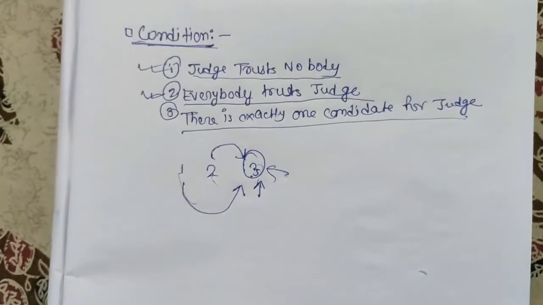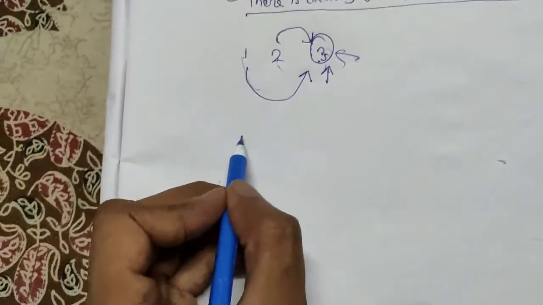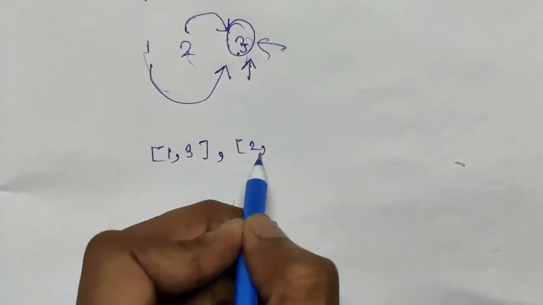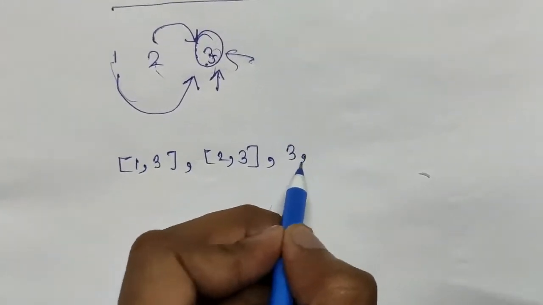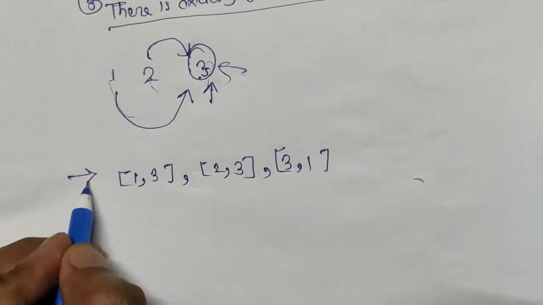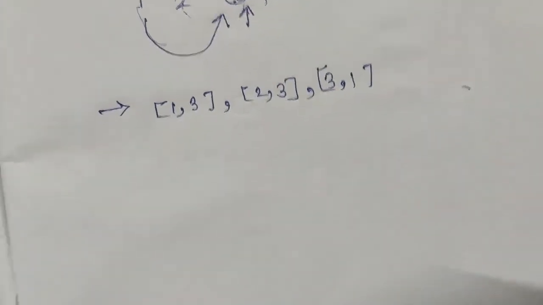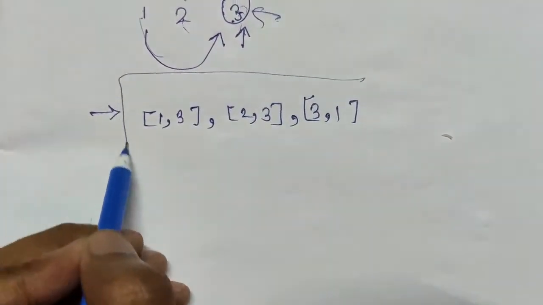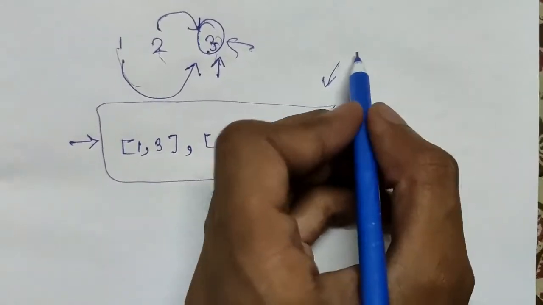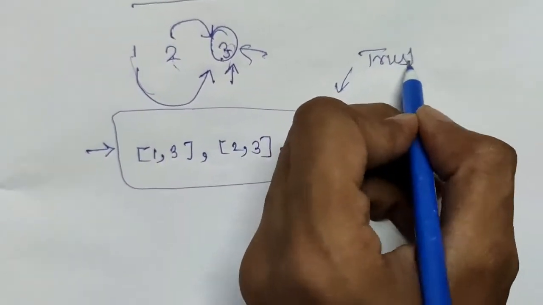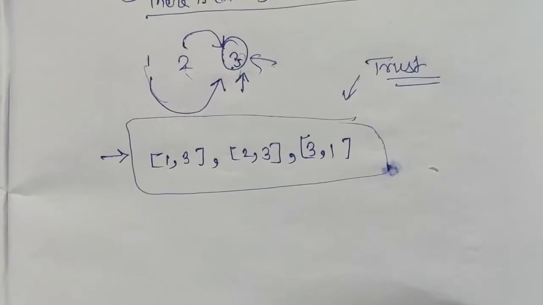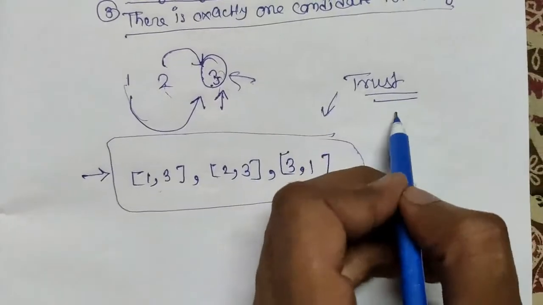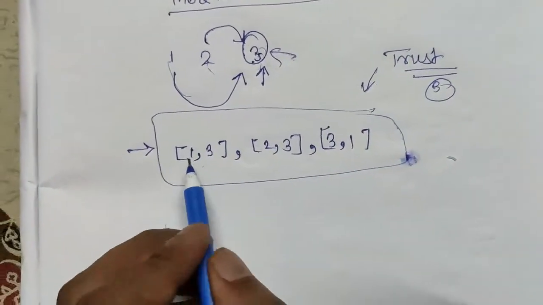So let's take a sample test case. Suppose the sample test case is [1, 3], [2, 3], [3, 1]. So what logic are we going to apply to solve this problem? We will go through several loops. Firstly we will find the length of this trust array. The length of this trust array is 3. Now we will iterate through the trust array.